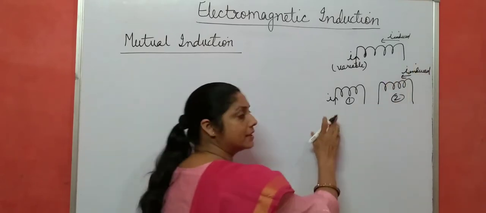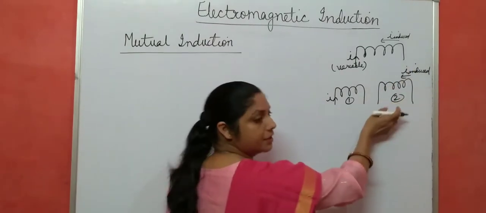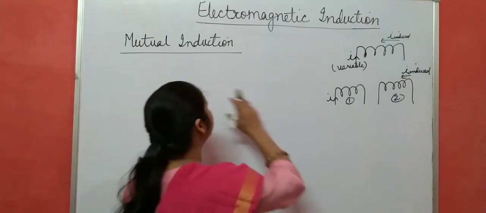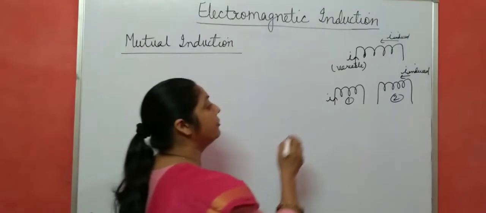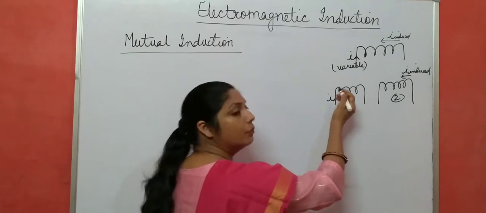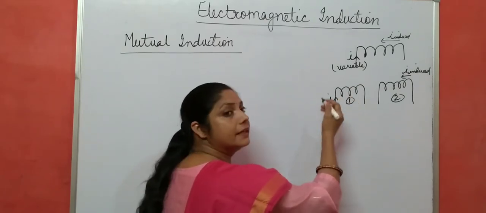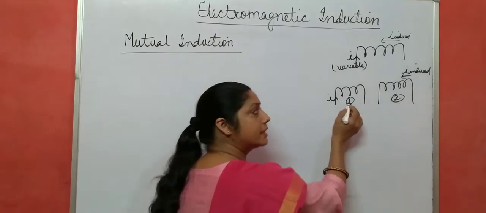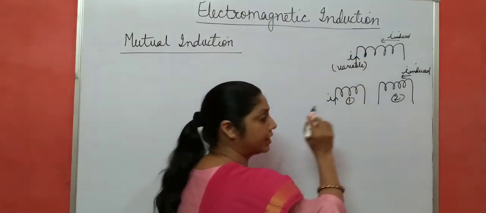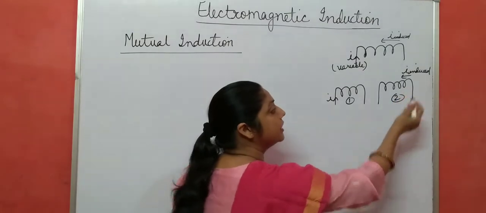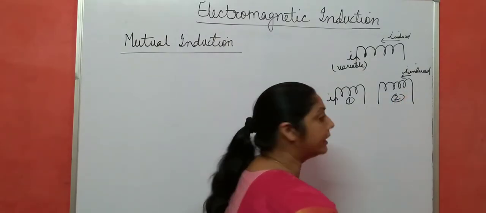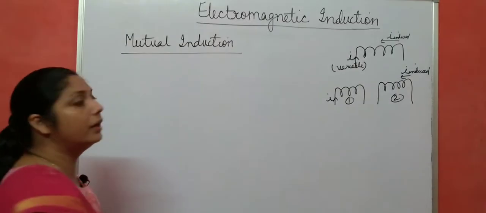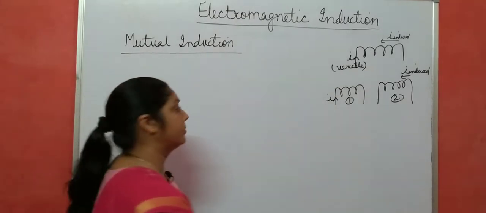I will tell you the reason why EMF is induced in this one. But what is this mutual induction? If a current is flowing in one coil and that current is variable, then an EMF is induced not in the same coil like self-induction, but an EMF is induced in the neighboring coil.